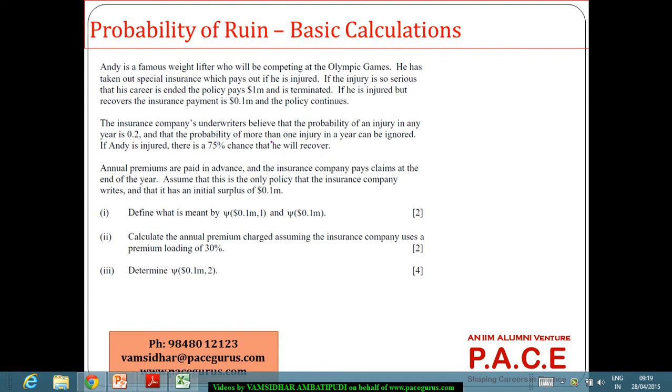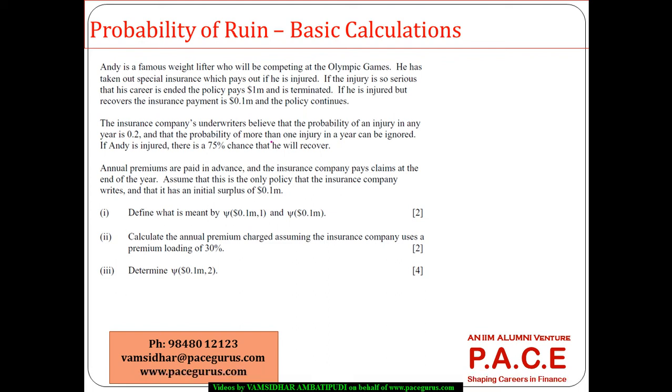Now, let's look at this numerical associated with the computation of probability of ruin. Andy is a famous weightlifter who will be competing at the Olympic Games. He has taken out special insurance which pays out if he is injured. If the injury is so serious that his career is ended, the policy pays 1 million and is terminated. If he is injured but recovers, the insurance payment is 0.1 million and the policy continues.